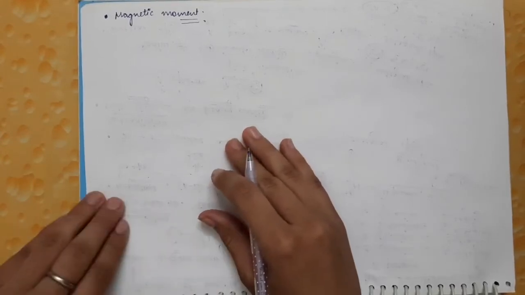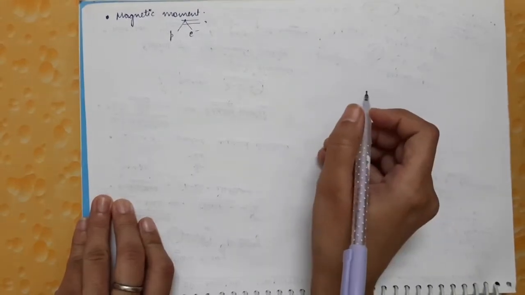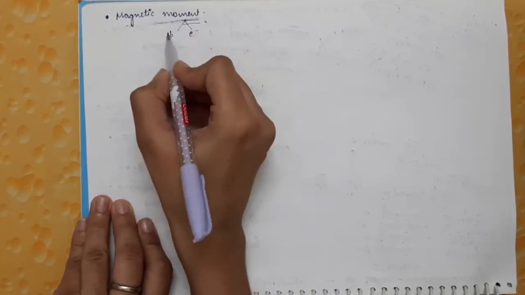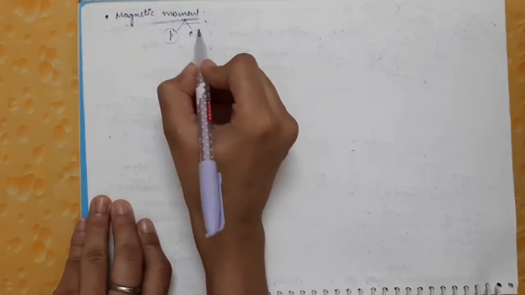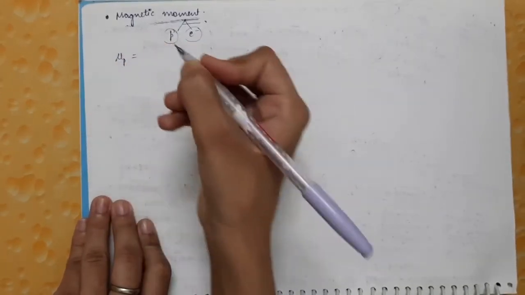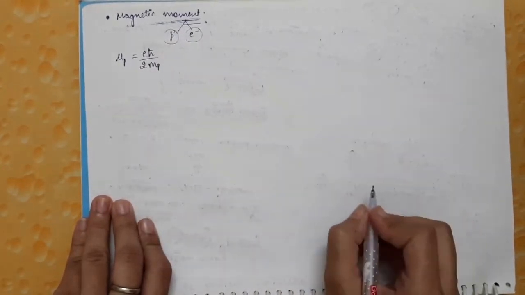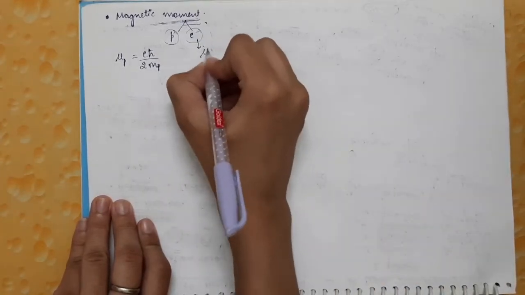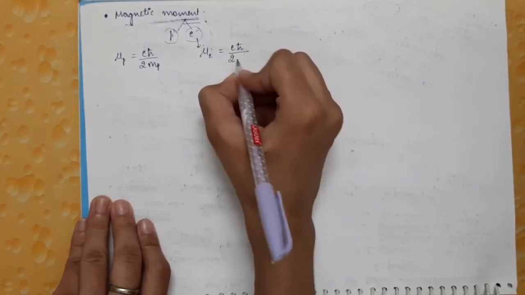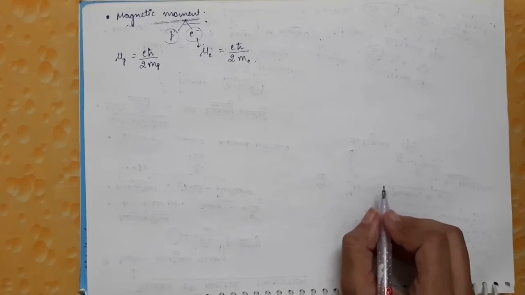So the magnetic moment of the nucleus, which is composed of protons and electrons according to this theory, will be contributed by the magnetic moment of each proton and each electron. The magnetic moment of a proton is equal to eħ/2Mp, where Mp is the mass of the proton, and for the electron, the magnetic moment is equal to eħ/2Me. So this is the formula for the magnetic moment for the case of proton and electron.